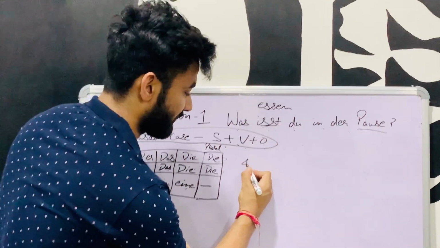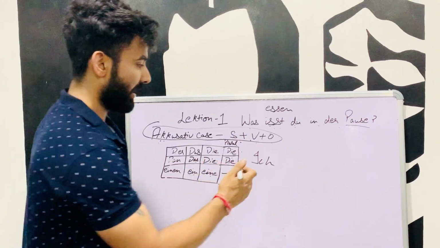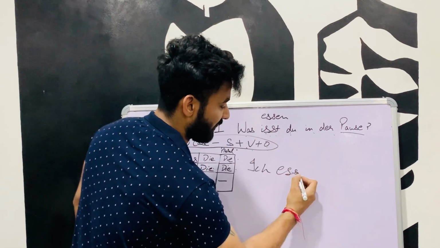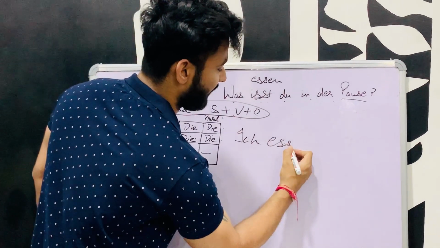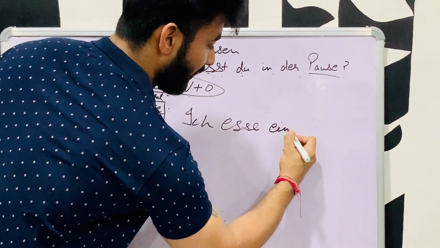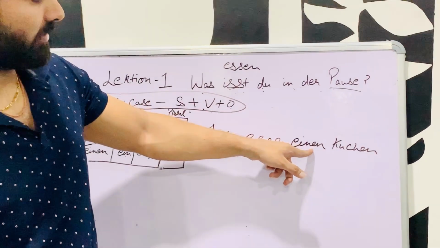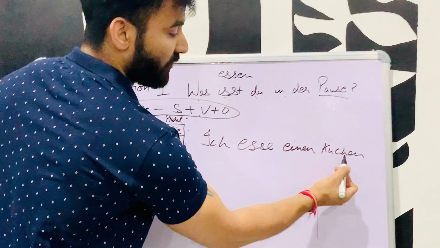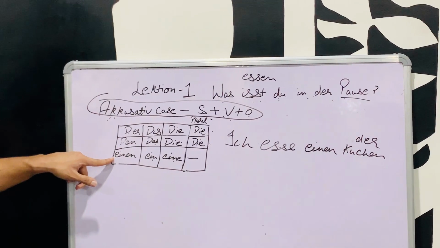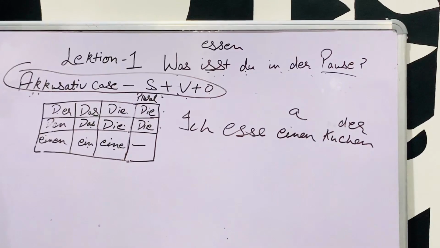Okay. Now let us start with an example. I eat a cake. Eat is Essen. The conjugation of Essen with ich is esse. Ich esse einen Kuchen. Why do we use einen here? Because the article of Kuchen is der, and in accusative there will be einen. I ate a cake.